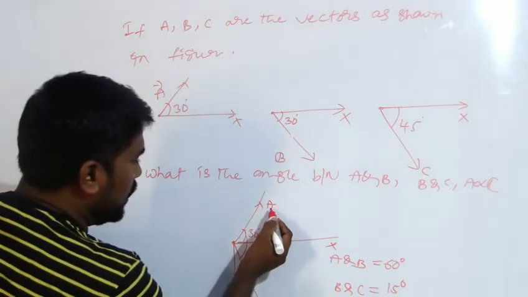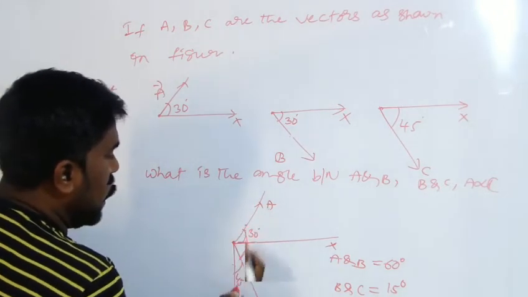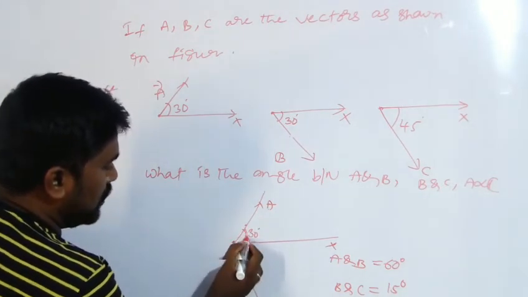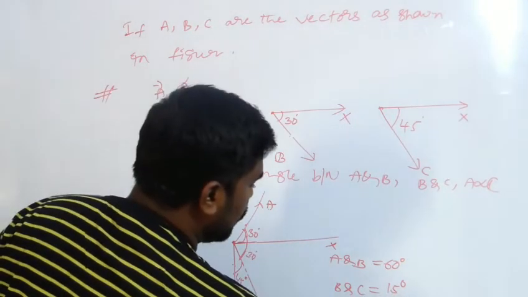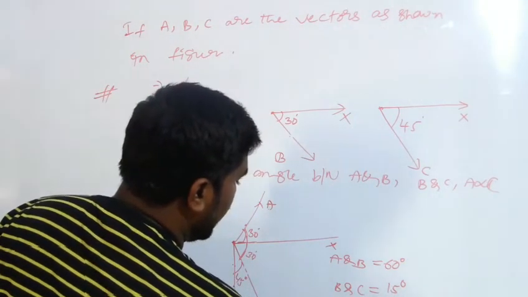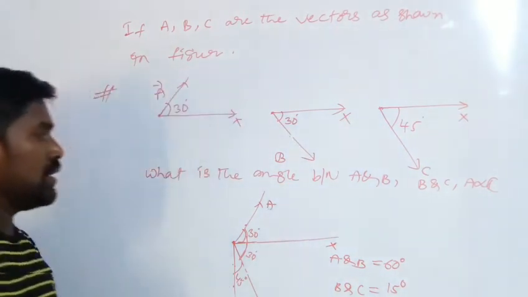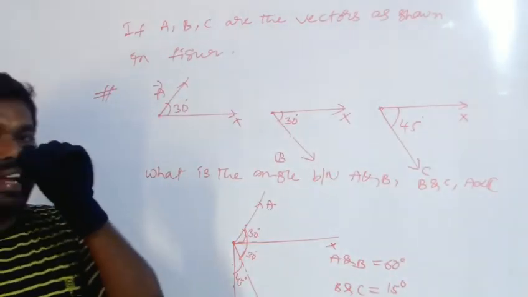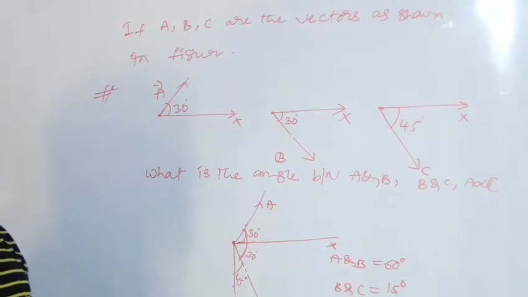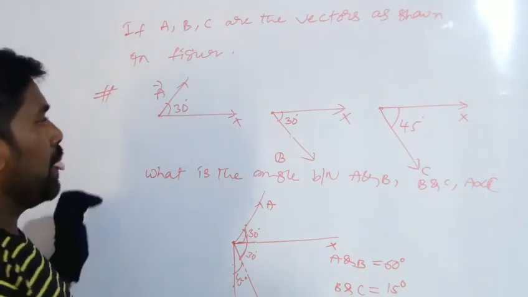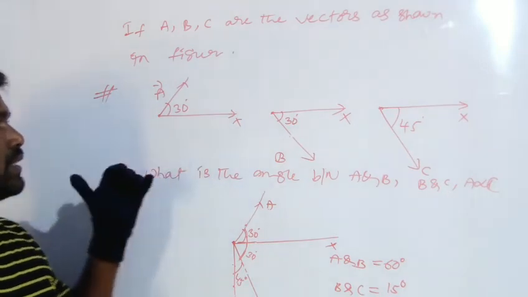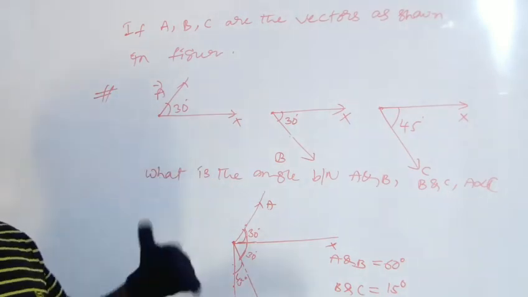And coming to vector A and vector C, it is 60 plus 15, which is equal to 75 degrees. This is A and C. This method will be very useful to find the angle between any two vectors.